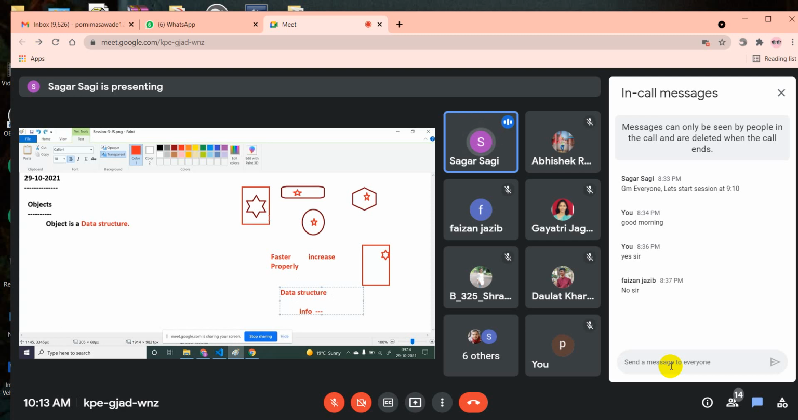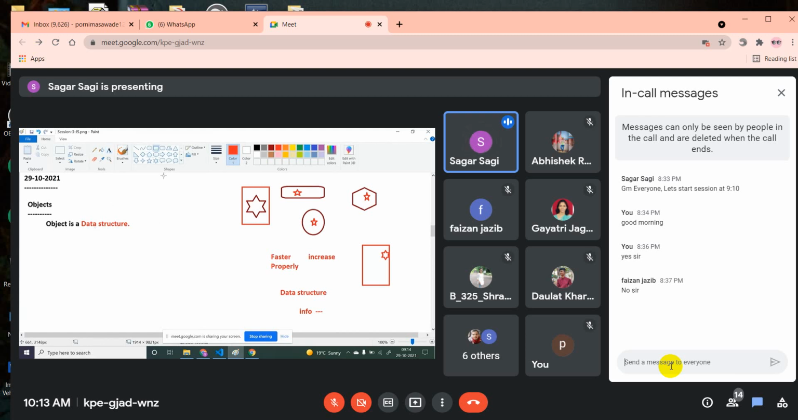Now, in the same way, what does object mean? Object is a data structure. When I say object is a data structure, it is one structure in which we are going to store some information. That's it. Apart from that, nothing. We just need to understand what that structure is, how that structure looks, and how we can store the information in that structure. That is what we need to learn.